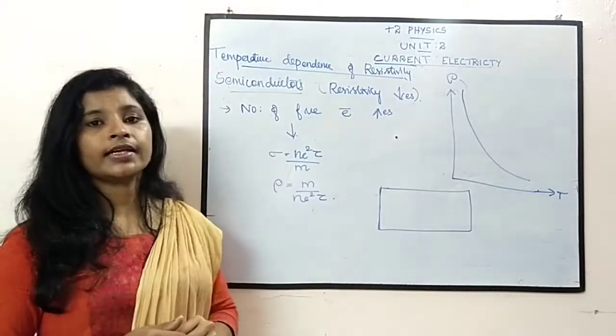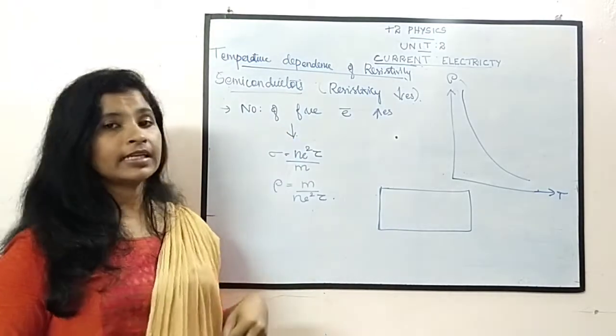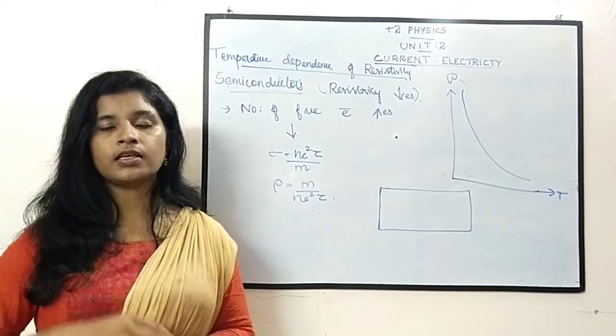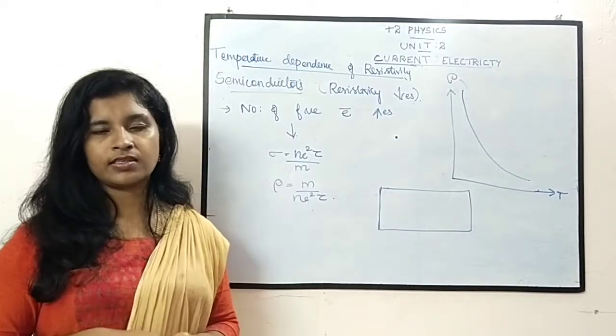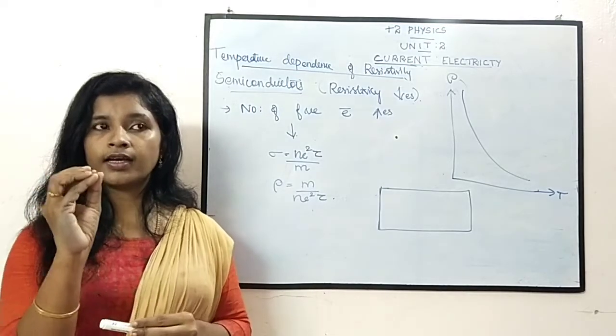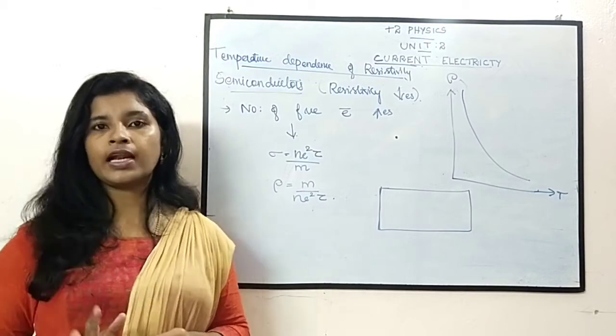Here in semiconductors, when we do the experiment, we find that the resistivity will be decreasing. The resistance is getting decreased, so the resistivity will also be decreasing. How does it get decreased? In semiconductors, the reason for the conduction of current is free electrons.